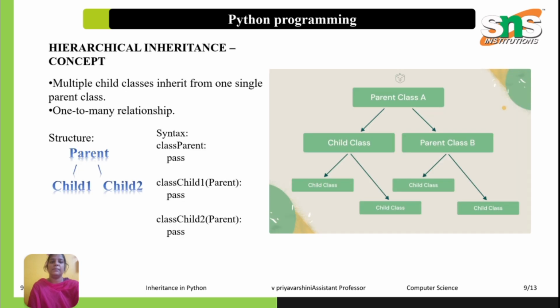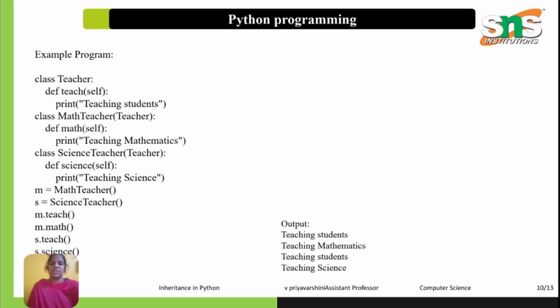Next is hierarchical inheritance, which means multiple child classes inherit from one parent class. The structure is parent, child 1, child 2. Example: class Teacher, def teach, print teaching students. Then class MathTeacher and class ScienceTeacher, and both can use the teaching method, right? This is a one-to-many relationship.